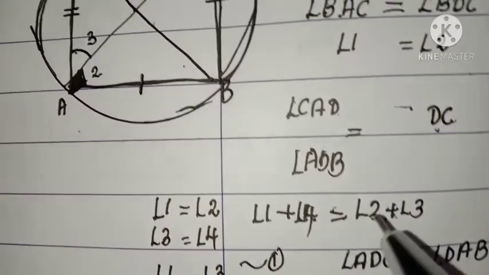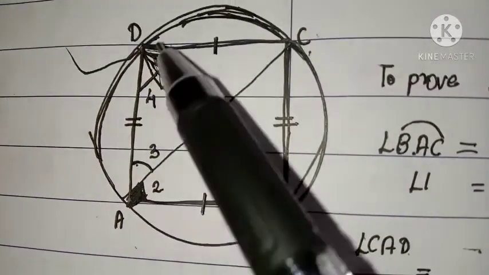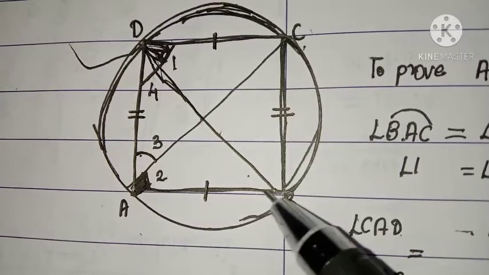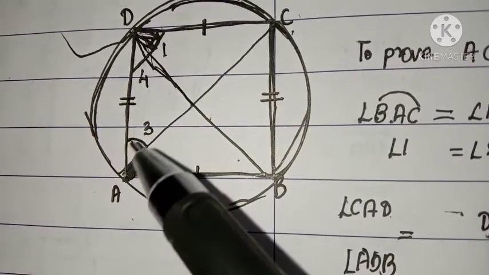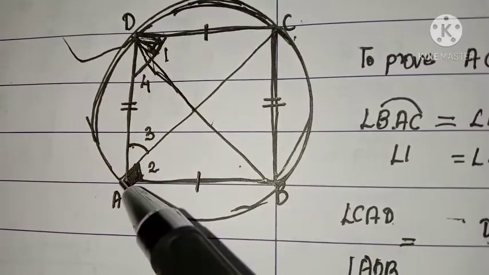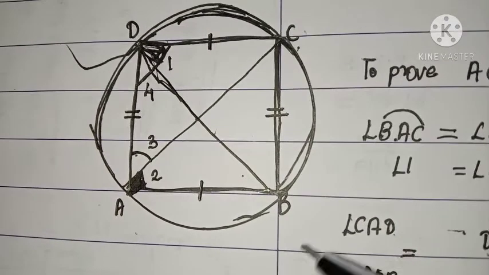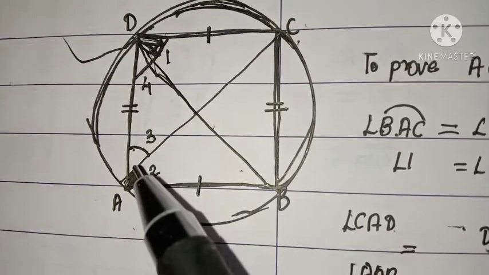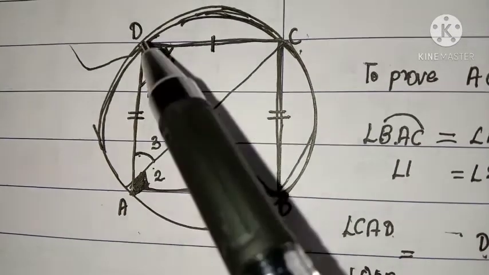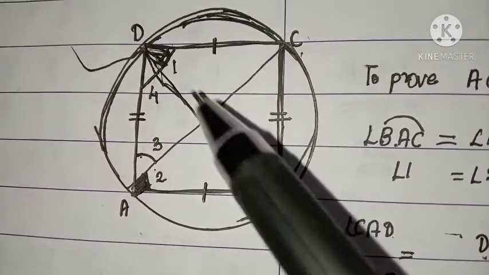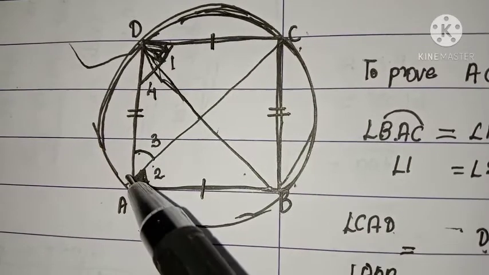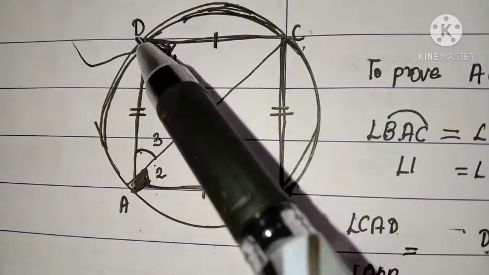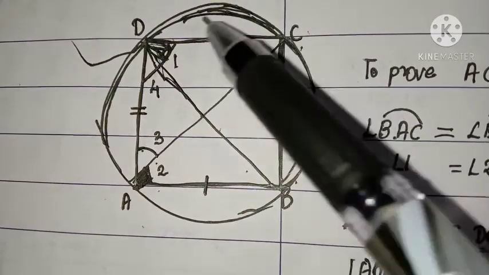Now listen, angle ADC is an angle subtended by an arc AC, isn't it? ADC is an angle subtended by an arc AC. Now what about this angle DAB? DAB is an angle subtended by an arc DB or BD.